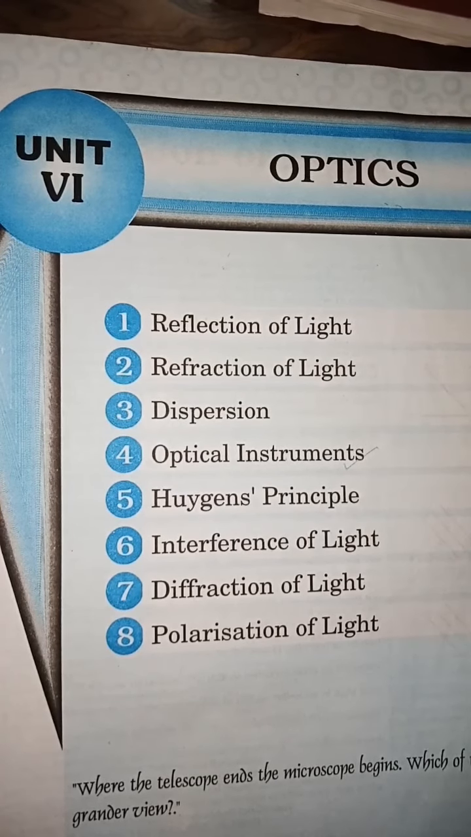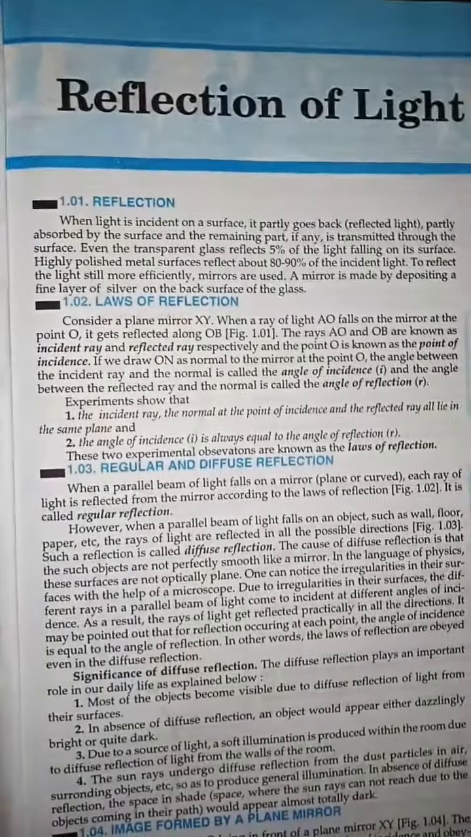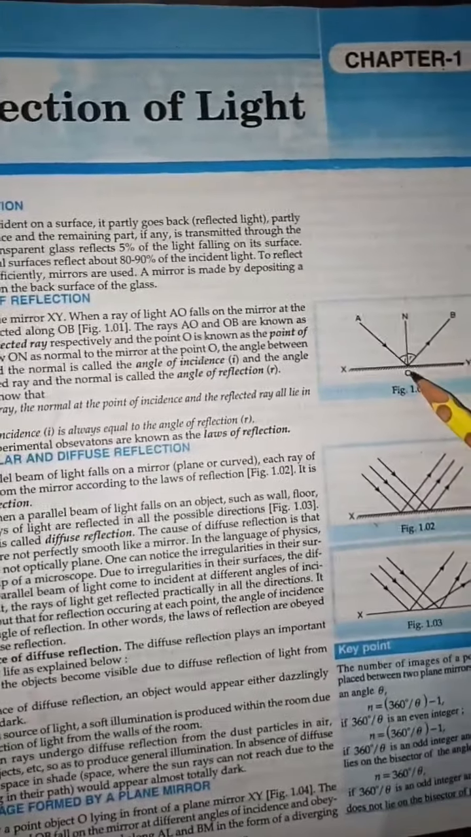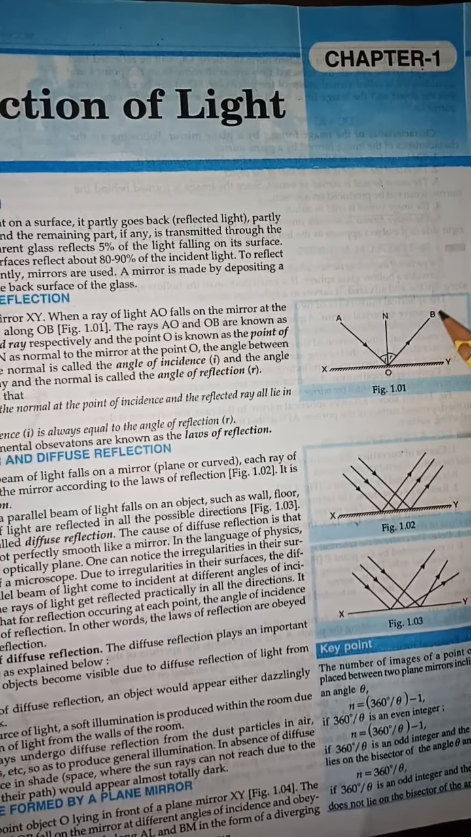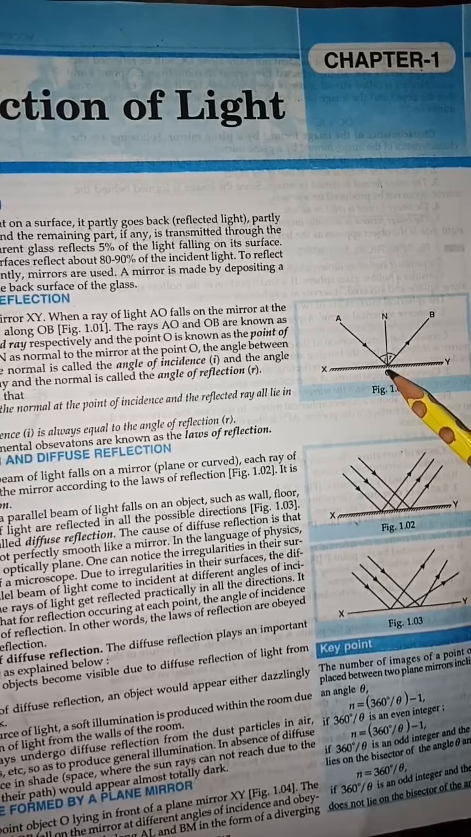Ray, do you know what a ray is? It has an origin and no ending point. This is called a ray. Suppose this is the origin, and after that it moves in a particular direction. We say it is a ray named OB.